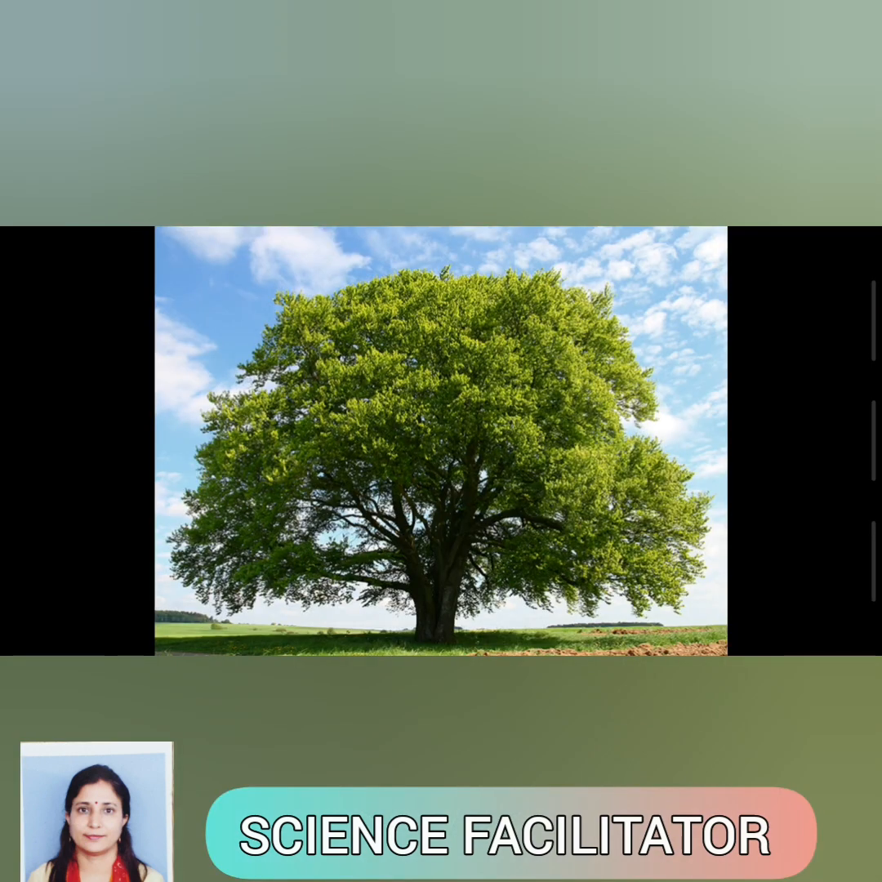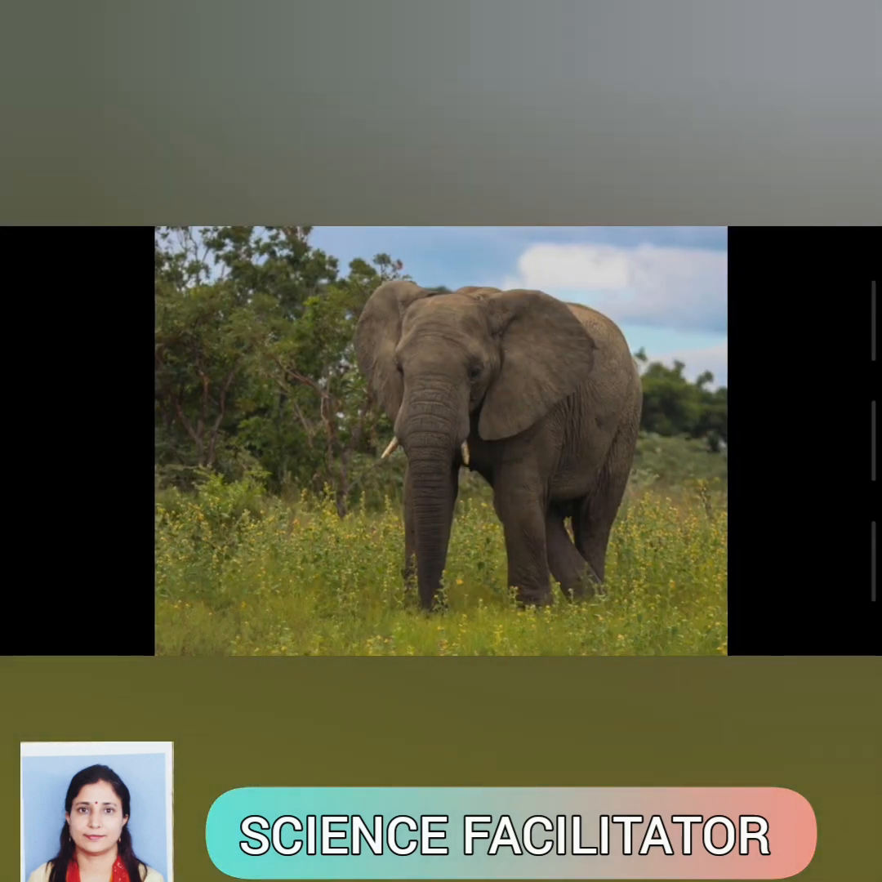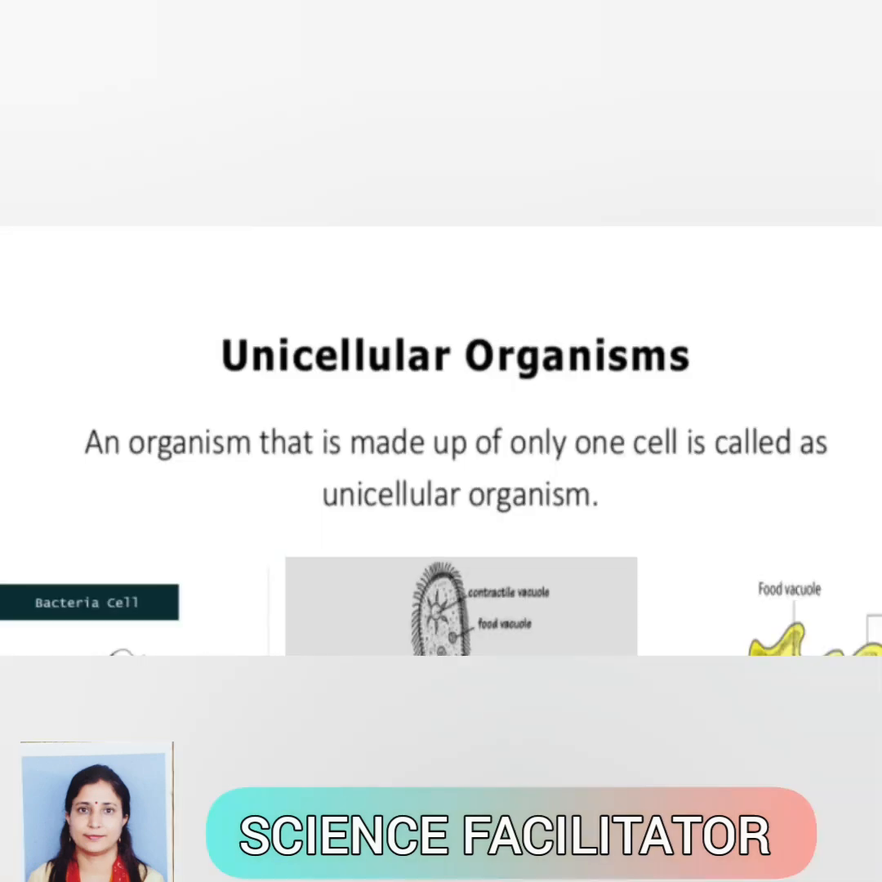Let's discuss the topic cell number. Can you guess the number of cells in this tall tree or a very big animal, that is, an elephant? The number can run into millions and trillions. What can be the number of cells in the human body? It can be in trillions.